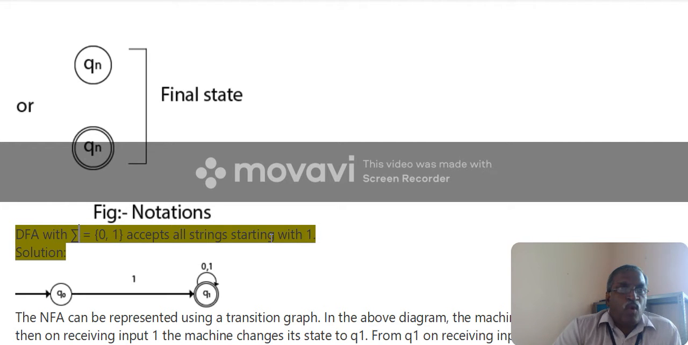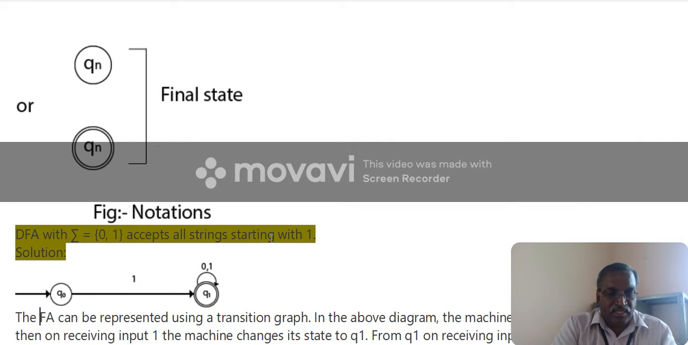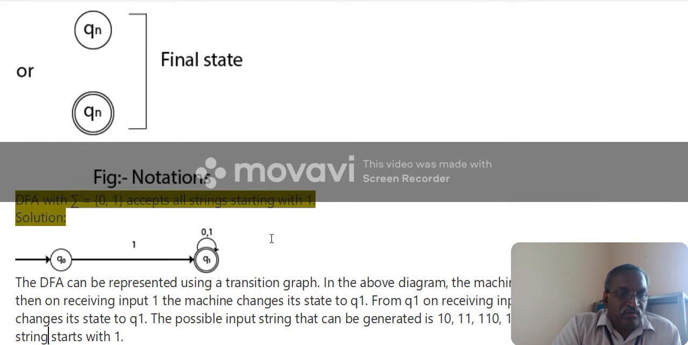Starting with 1 means what? 1 0 1 1 0 0 1 0 0 0 1 1 1 1. Whatever it may be, the string starts with 1. It is a DFA, not an NFA. This is the starting state Q0. After consuming 1, it moves to the final state Q1. Q1 also has 0, 1: after consuming 1, it moves to the same state, and after consuming 0, it moves to the same state. This is called a self loop.